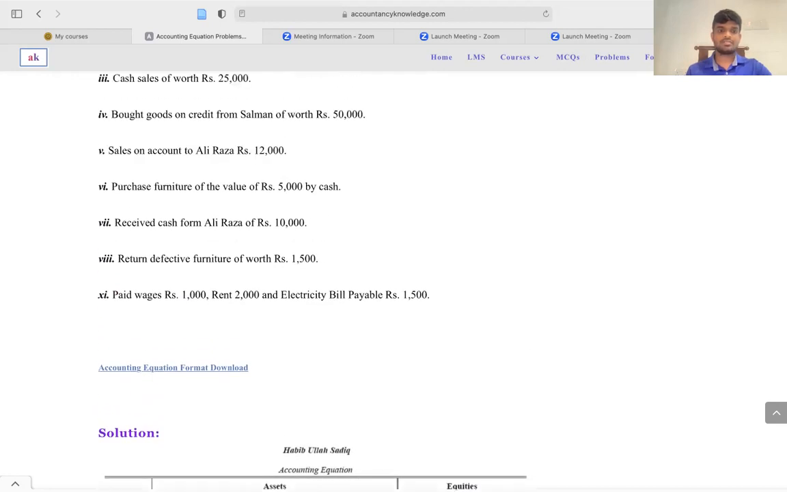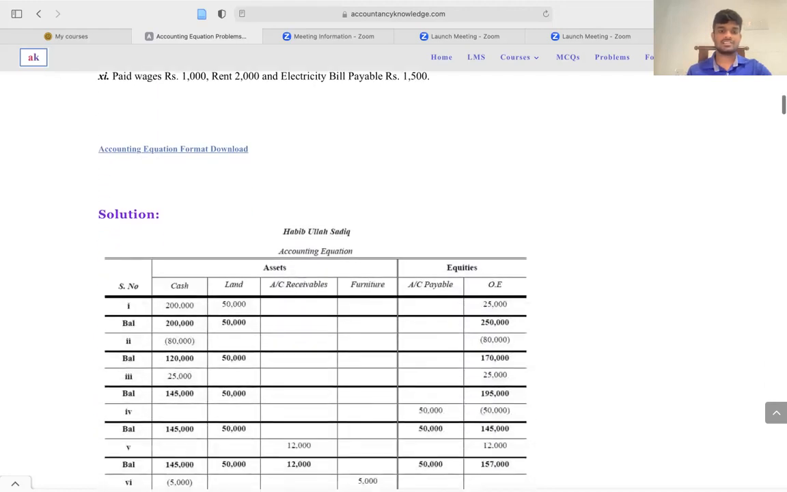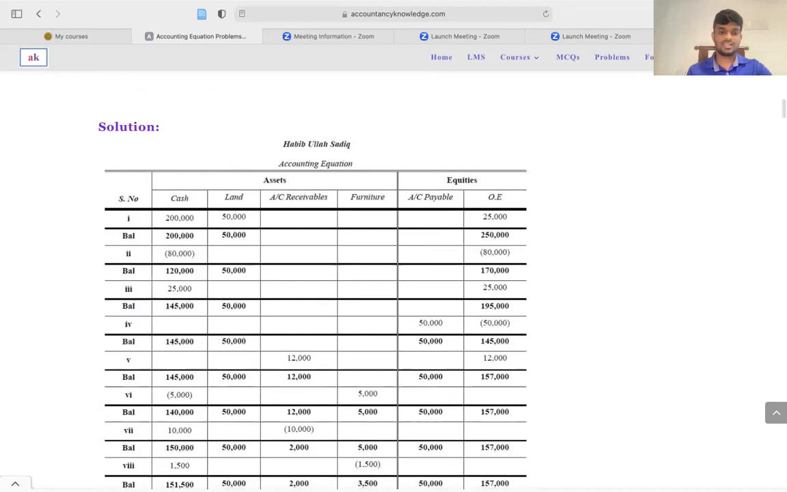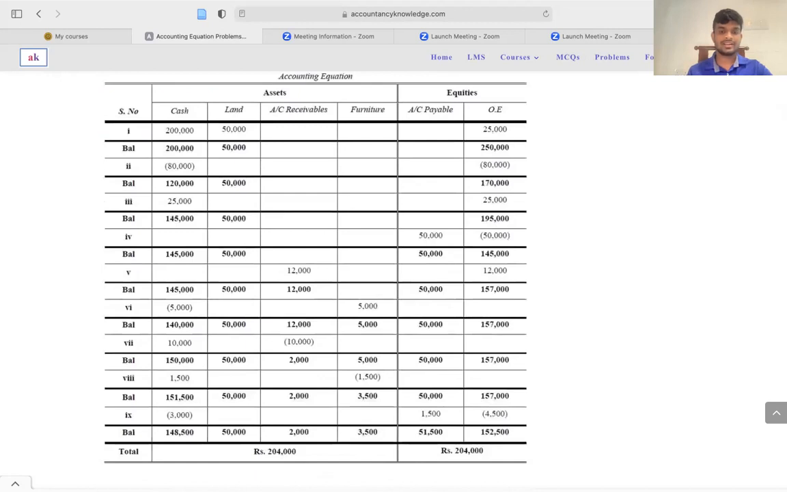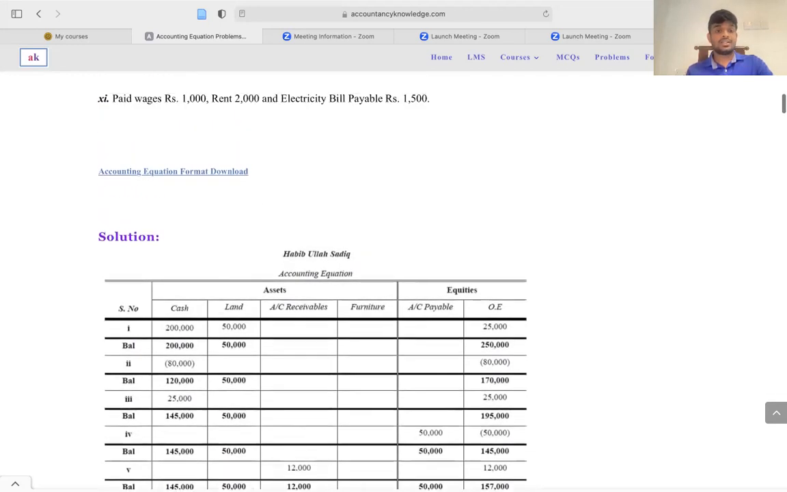Then receive cash from Ali Raza of rupees 10,000. So you received cash from Ali Raza because you sold to Ali Raza on a credit basis. That means to settle that receivable amount, he sent 10,000 by cash. That means your cash amount will be increased and your receivable will be decreased by 10,000, right?